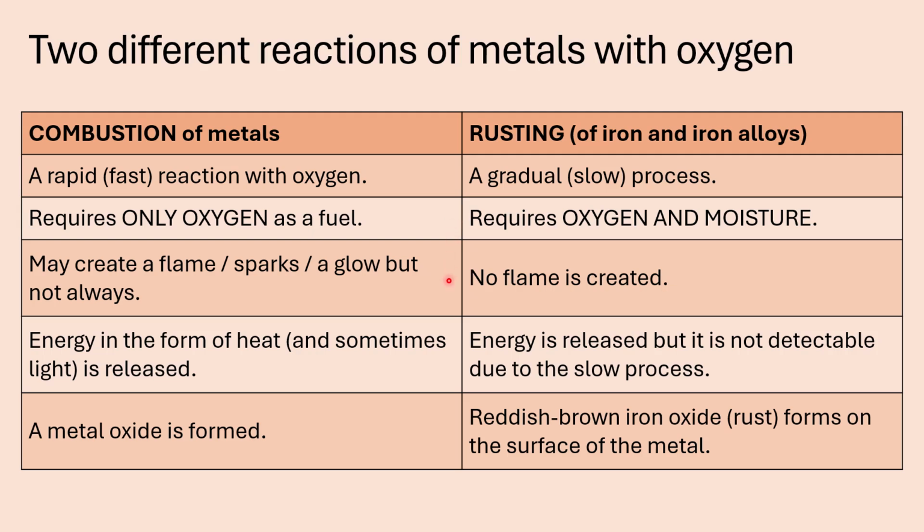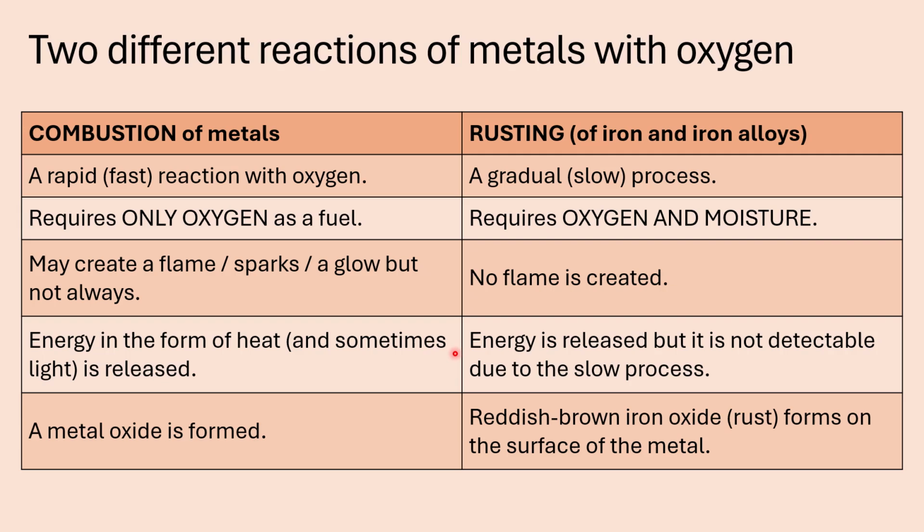During combustion, there might be a flame or sparks or a glow that you observe, not always, but in most cases. During rusting, you won't see any flame. There won't be any flame created. In combustion, energy is normally released in the form of heat and many times also in the form of light.